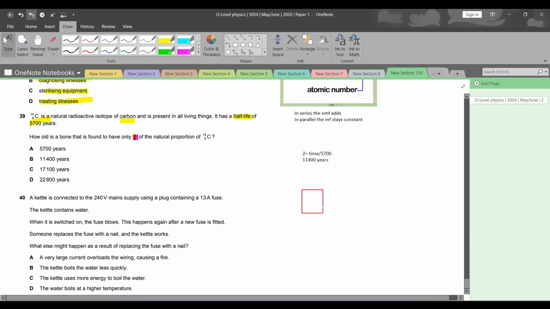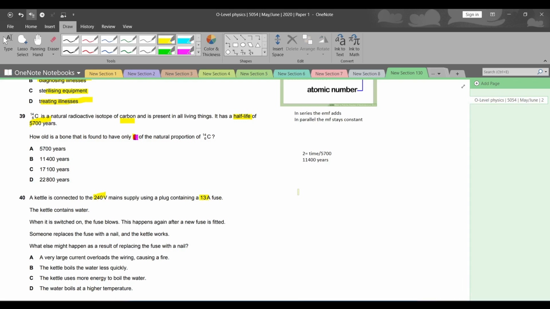So let's move on to the next question. Question number 40. A kettle is connected to 240 volts main supply using a plug containing a 13 ampere fuse. The kettle contains water. When it is switched on, the fuse blows. This happens again after a new fuse is fitted. Someone replaces the fuse with a nail and the kettle works. What else might happen as a result of replacing the fuse with a nail?